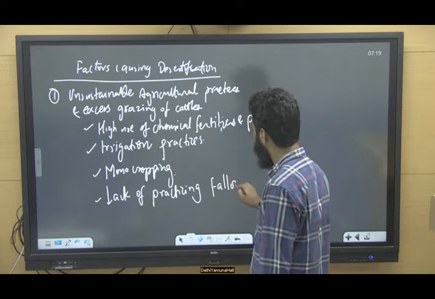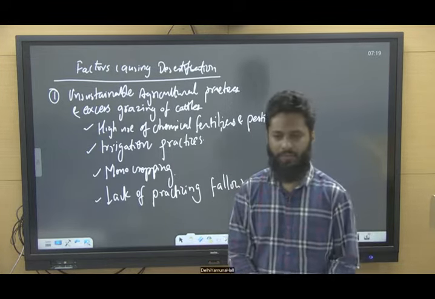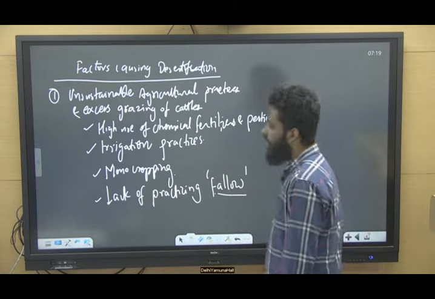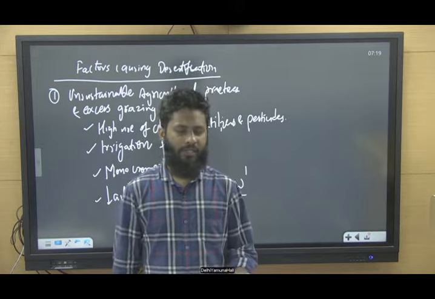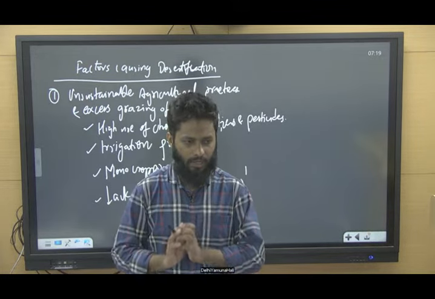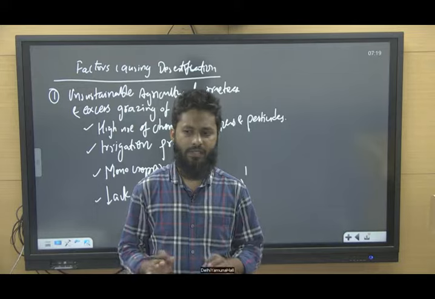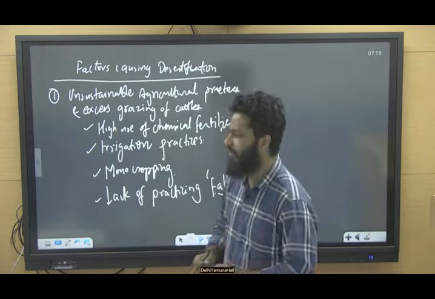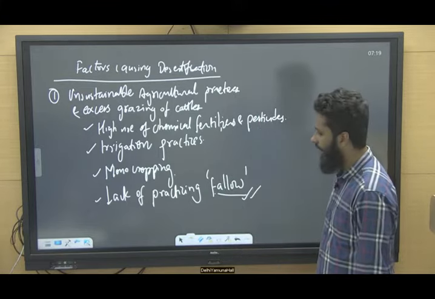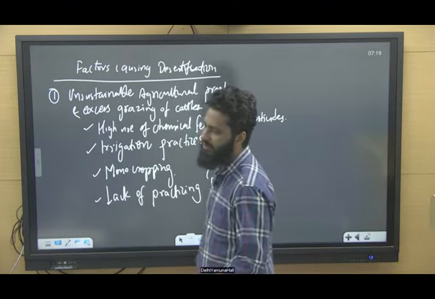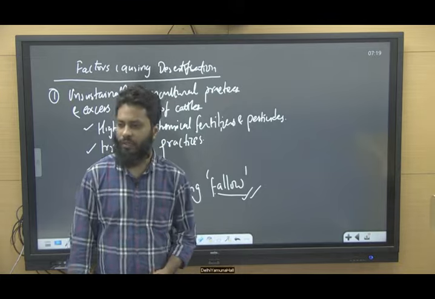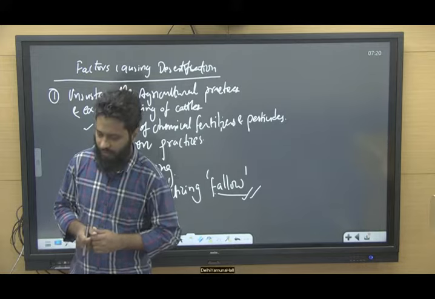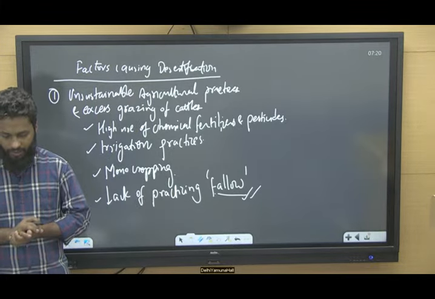Monocropping, you know, right? Again and again growing the same crop on the field. Practicing fallow. What is fallow? Fallow is nothing but the land is unused for a certain period of time so that it can retain its productivity, right? So keeping land uncultivated for a certain period of time so that this land restores its value or its productivity, right?